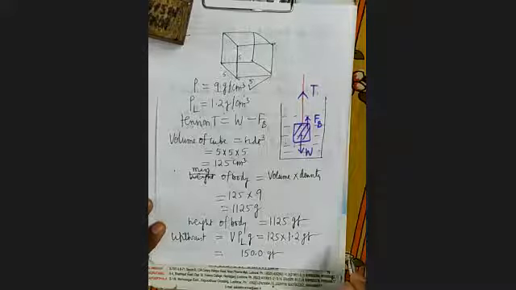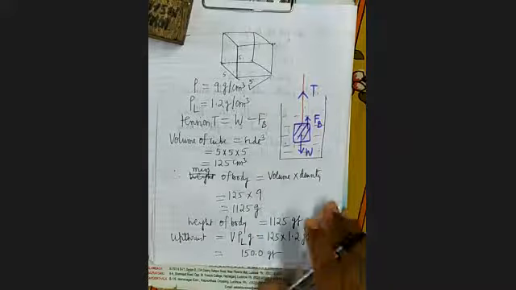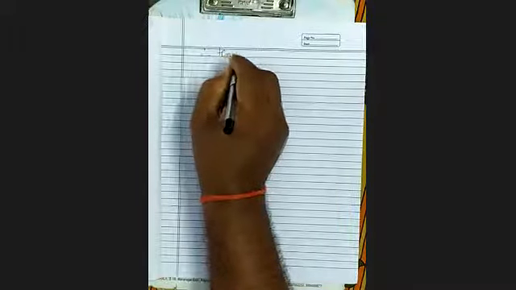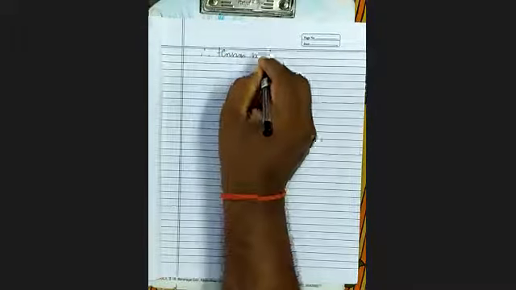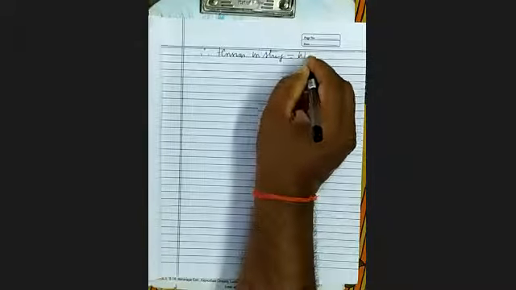Upthrust will be this. So what will be the tension? This minus this. Therefore, tension in the thread is W minus FP. It's clear.